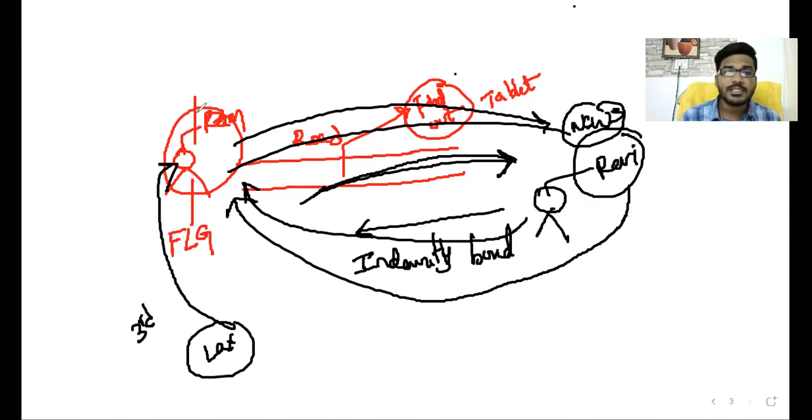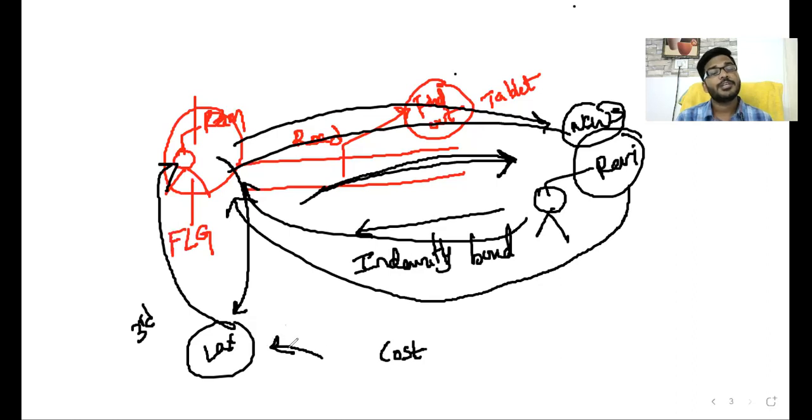Then obviously, who is liable? Ram is liable to pay that amount. Why? Because Ram does not have the tablet, sir. The tablet is already delivered to Ravi. Then how can he compensate, sir? Then whatever the cost of the tablet is, that cost he can pay to Lakshman.